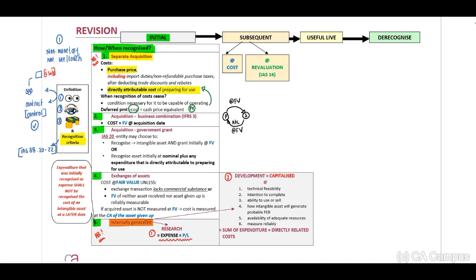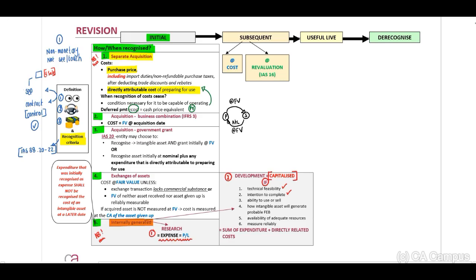Once they commence with development, and they can indicate to us that they will be able to meet all 6 of these criteria, we may know that we can capitalize these costs. Therefore, there has to be technical feasibility. For example, if an entity wants to develop a website, they need to source in a company that has the technical knowledge on how to do that.